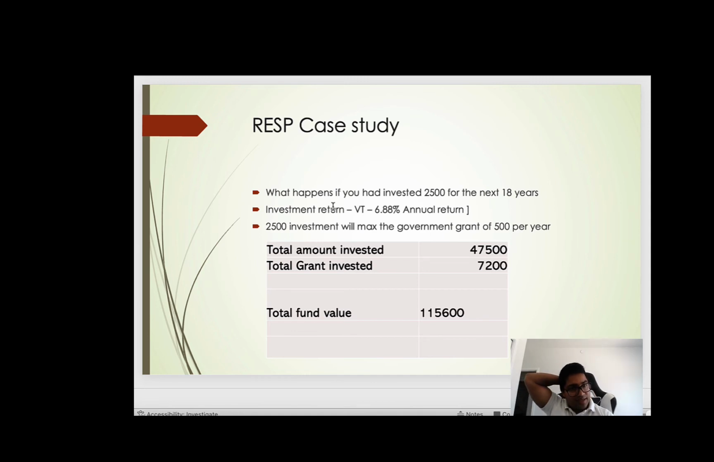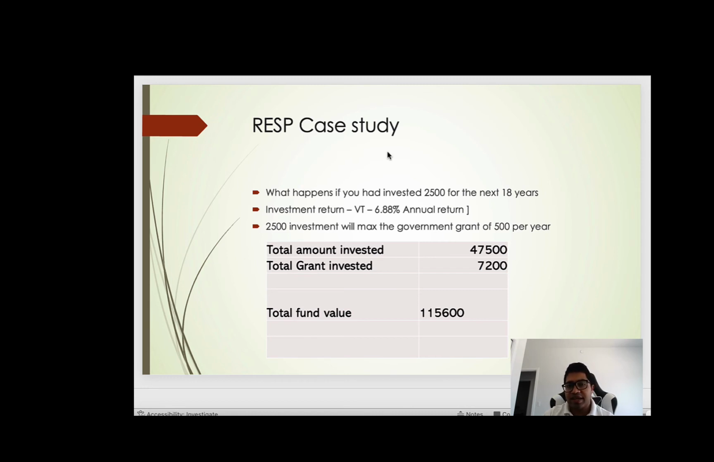So let's look at a case study and try to understand how RESP investment works. It's a simple plan. You open it for your child, you start contributing, and the government matches 20% of your contributions up to $500. That is, to max it out, you have to put in $2,500 each year. All of the money gets invested, it grows, and when it matures, the beneficiaries can use it for their education.